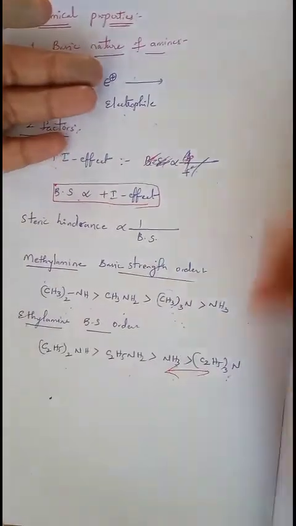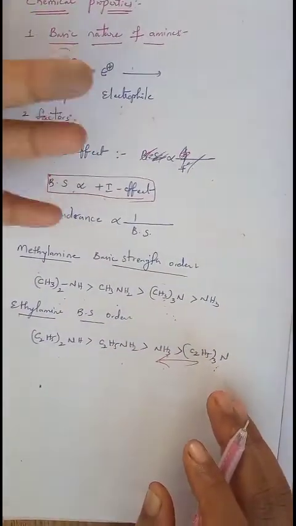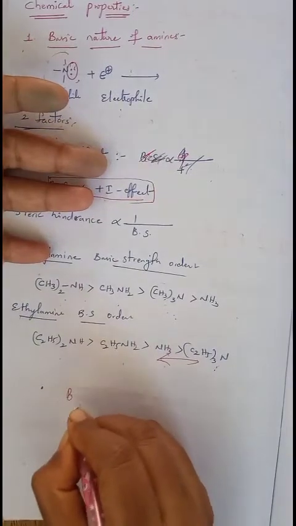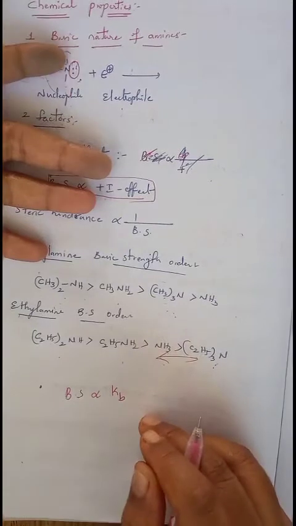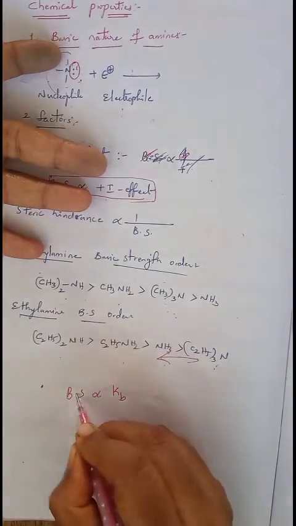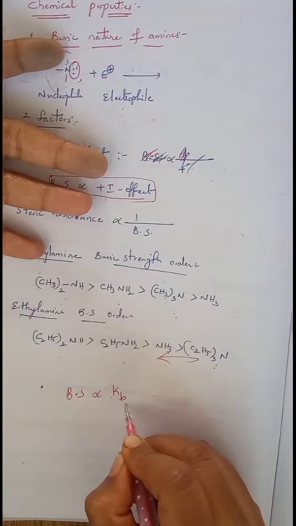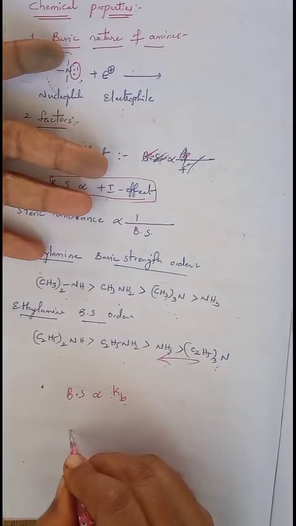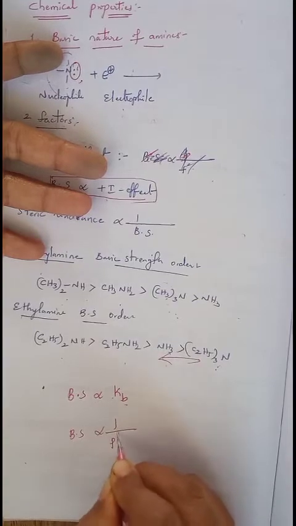Based on pKb and Kb values also, we can explain basic strength. Basic strength is directly proportional to the Kb value, the dissociation constant of a base. Once the Kb value increases, basic strength also increases. If you see the pKb value, basic strength is inversely proportional to pKb.